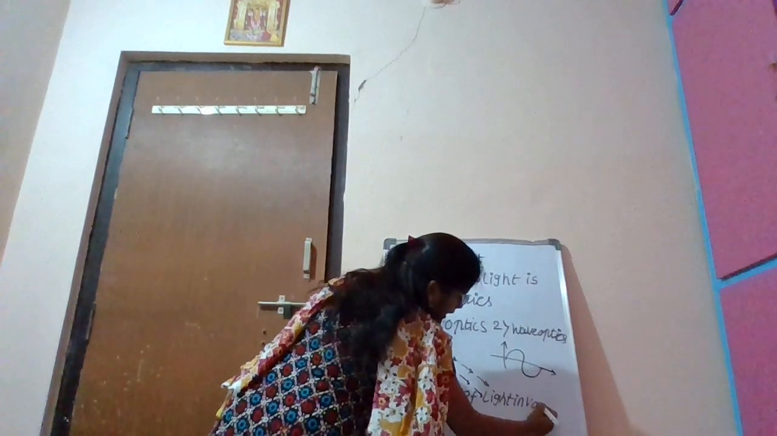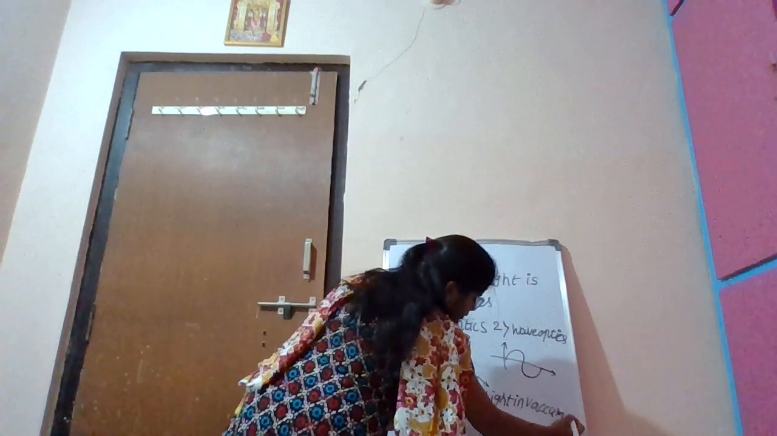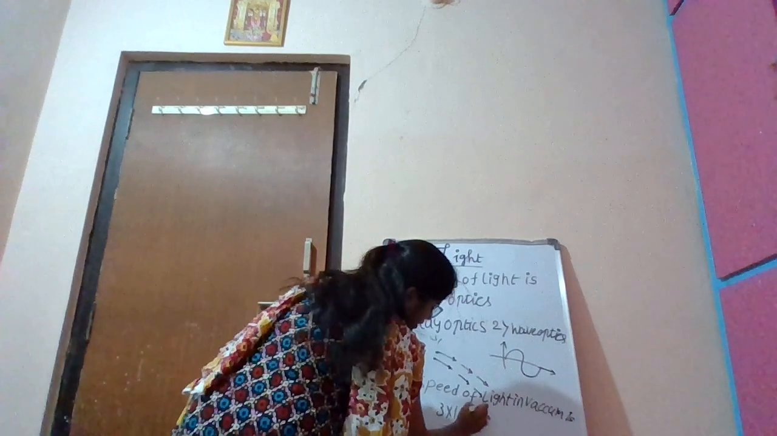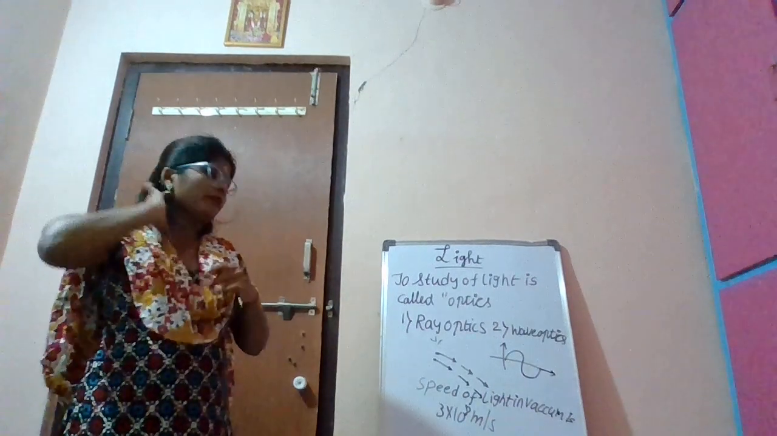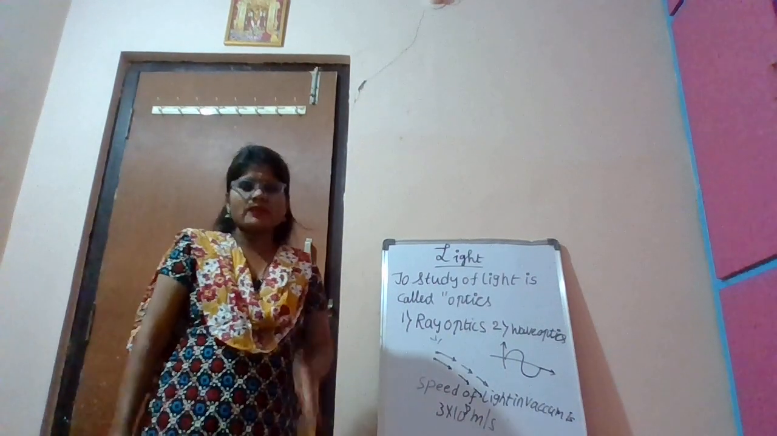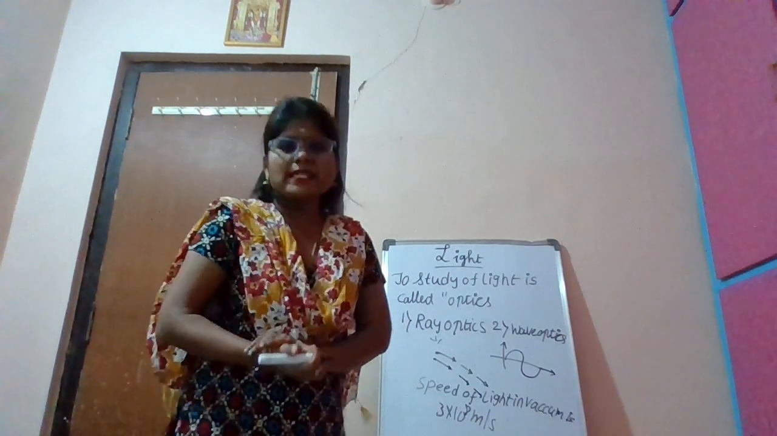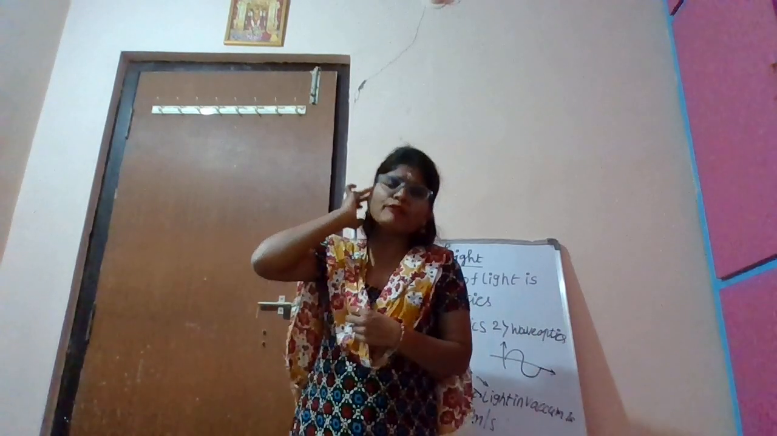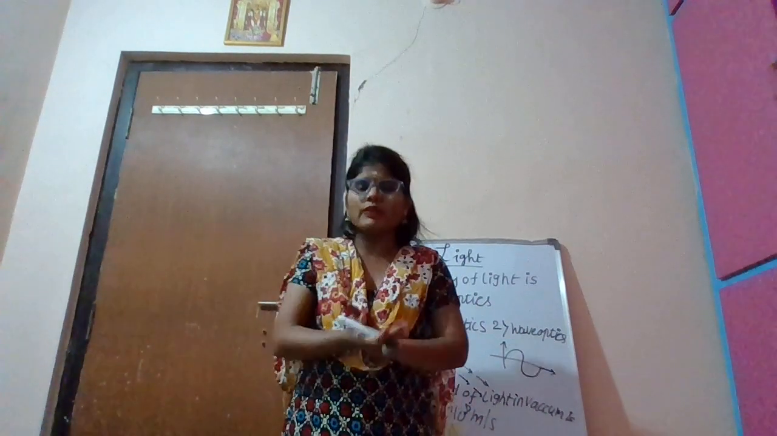Speed of light in vacuum is 3 into 10 power 8 meter per second. So this is about the introduction. And after going to that, I will say the 2 points.